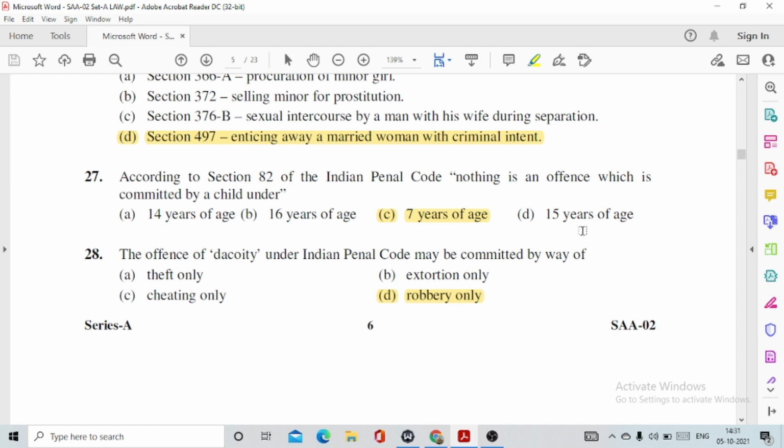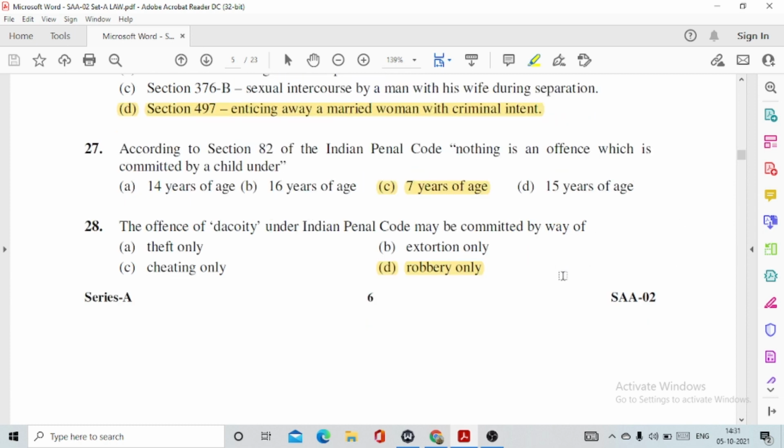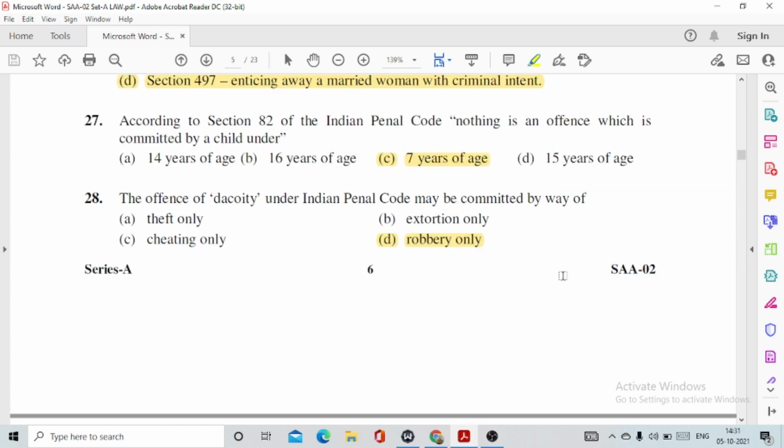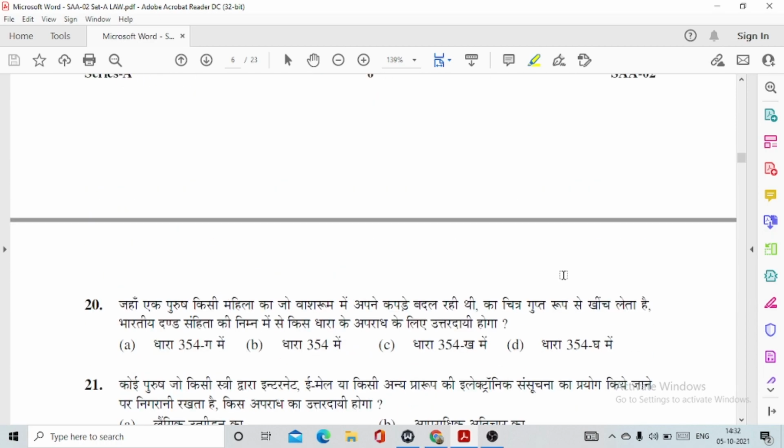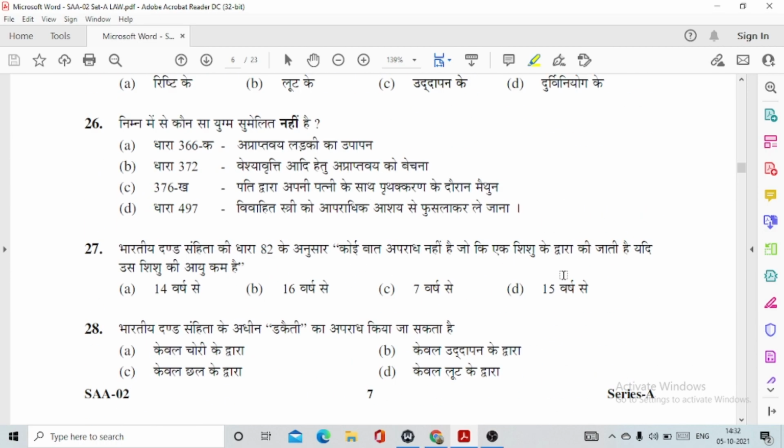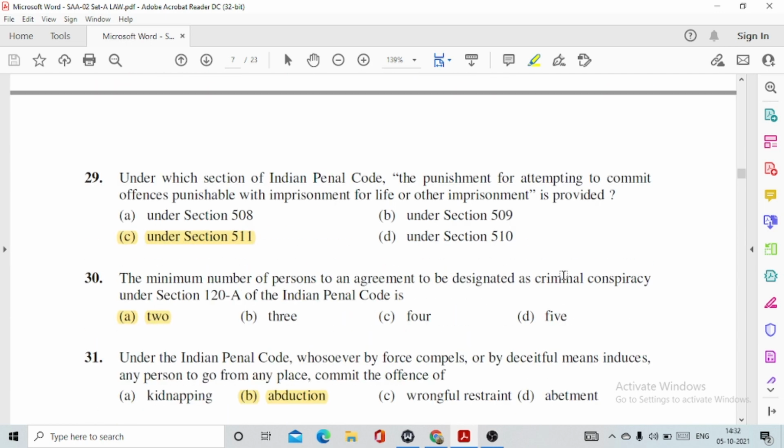27. According to section 82 of the Indian Penal Code, nothing is an offence which is committed by a child under option number C, 7 years of age. 28. The offence of dacoity under Indian Penal Code may be committed by way of option number D, by way of robbery only, and it is given under section 391 of IPC, the definition of dacoity.